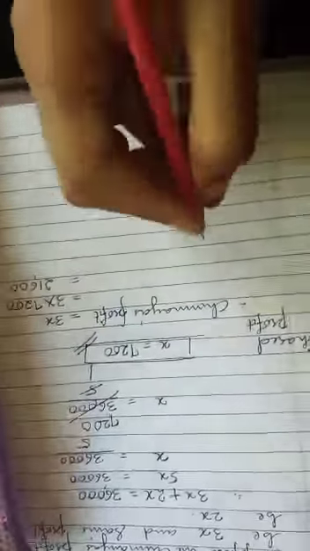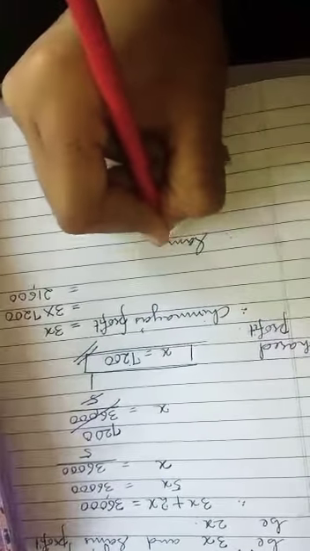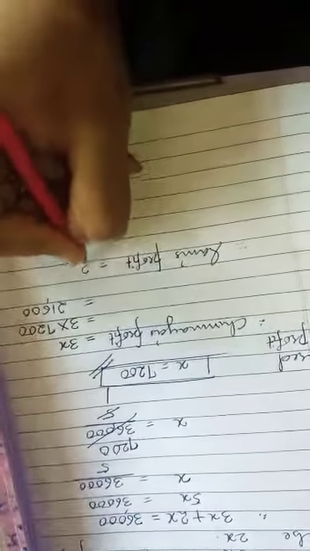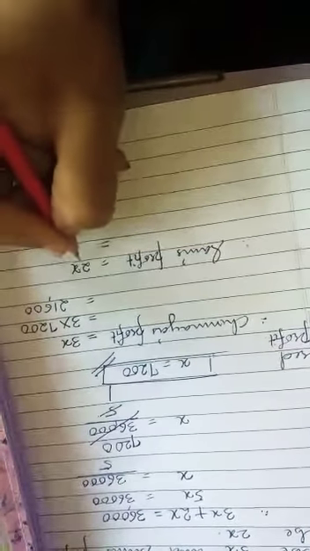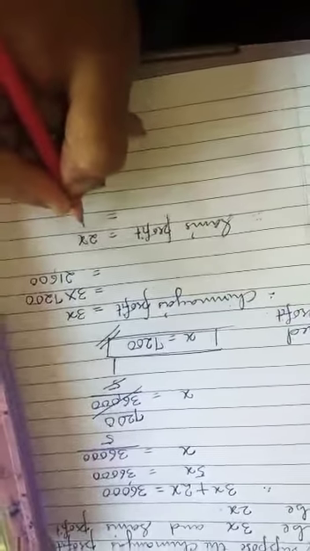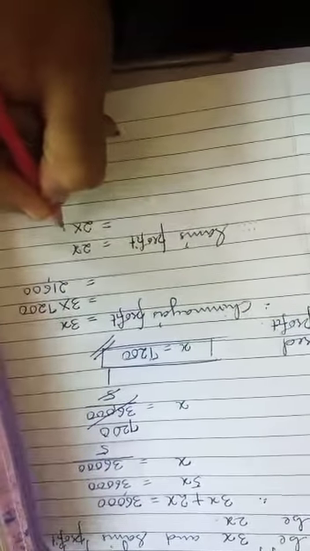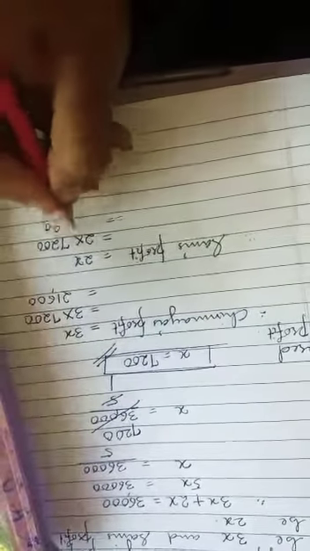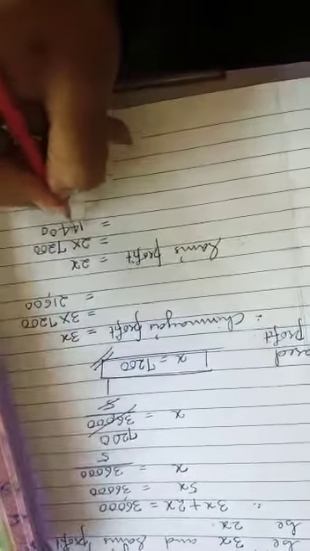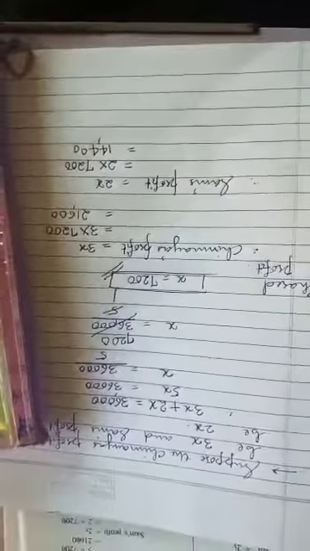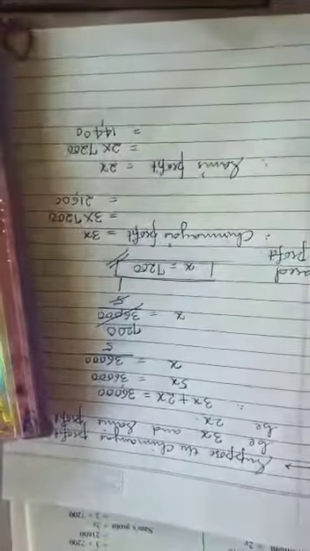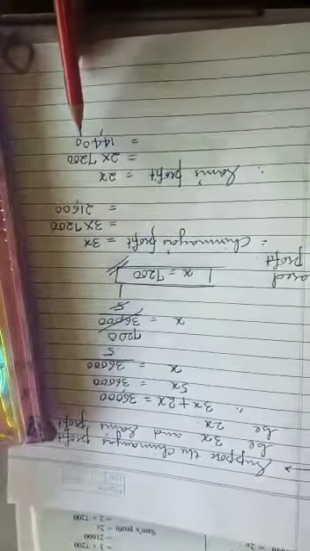Then SAM's profit is equal to 2x. 2 multiplied by the value of x, 7,200. That is 2 zeros are 0, 2 2s are 4, 2 7s are 14. See, 14,400. So in this shared profit, Chinmay's profit is 21,600 and SAM's profit is 14,400.